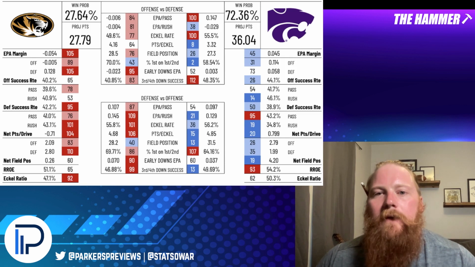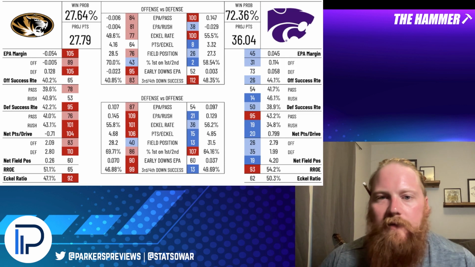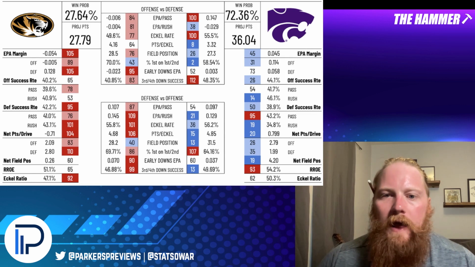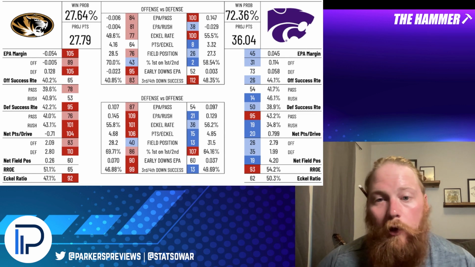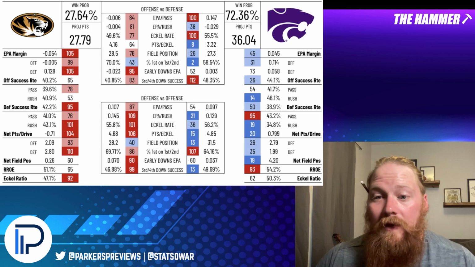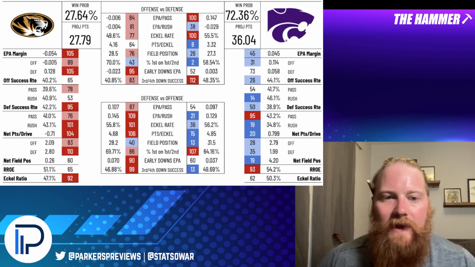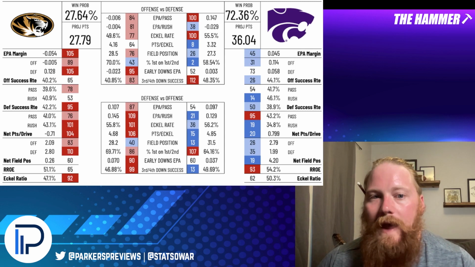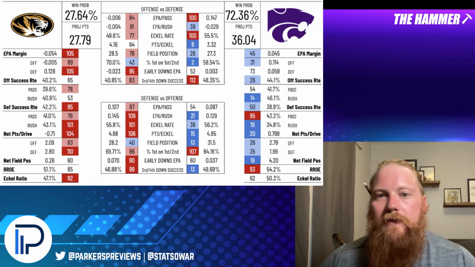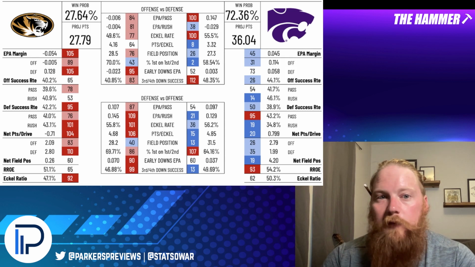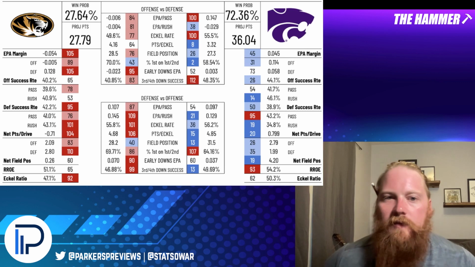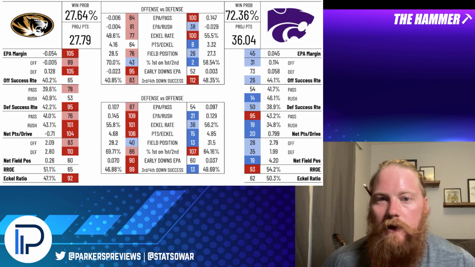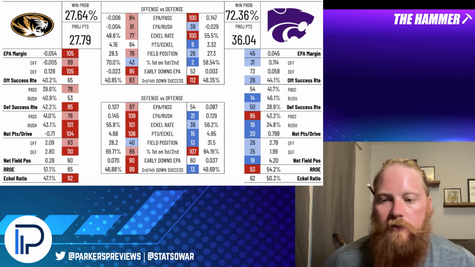When we're looking at the side here and the lines, you want to be careful that you account for how fast or slow the game's going to go. These are two teams that ran a lot more than the average team last season. And they're two teams that really want to find a way to set that explosive play up. So I think we could see a lot of drives that are a little bit shorter as both teams try to find that explosive play. So that comes in a little bit to pacing. That's why this is 30 to 27, kind of that combination of explosiveness and efficiency together. But I think Kansas State is a good bet here.